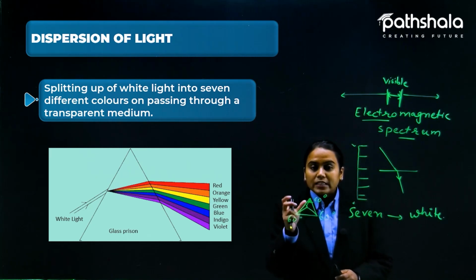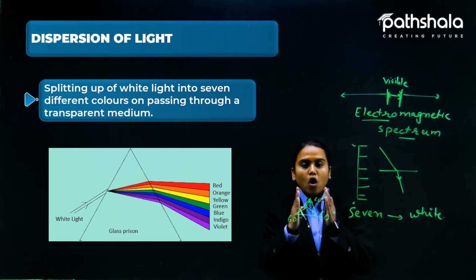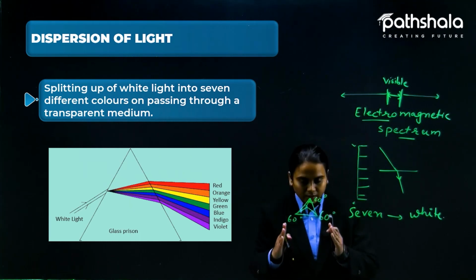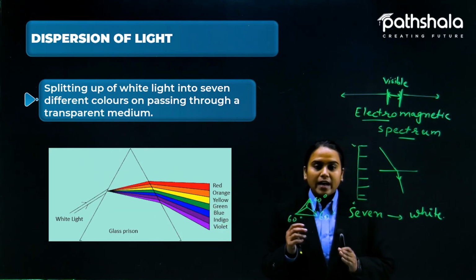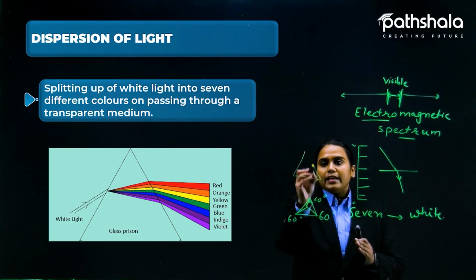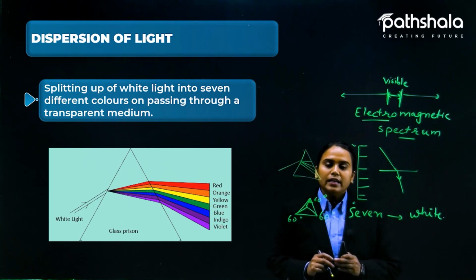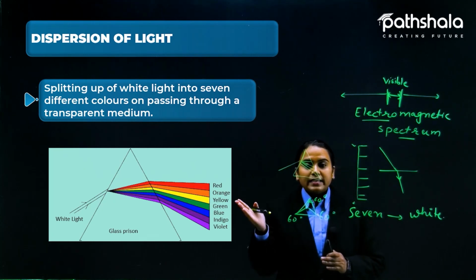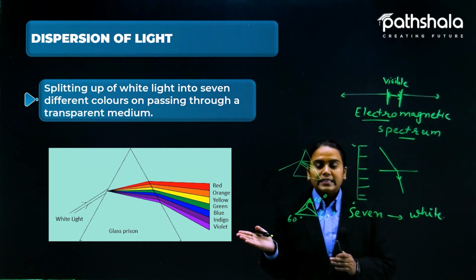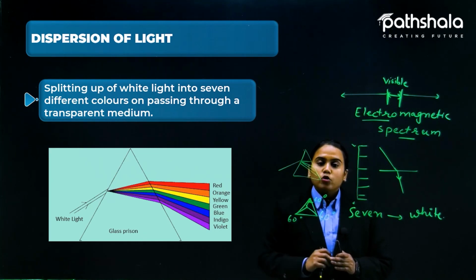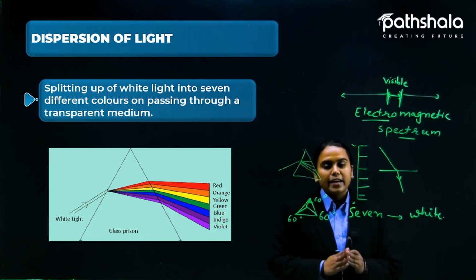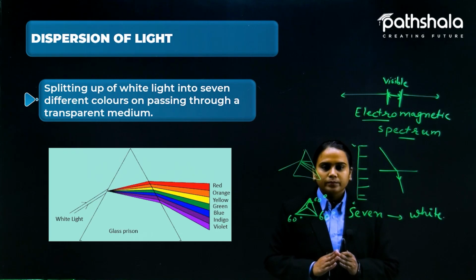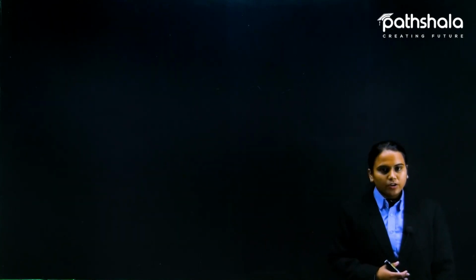When you see the side view of the prism, you will see a triangle. If you throw white light from one side, after passing through the prism it splits into 7 constituent colors. As you can see in the diagram, red is at the topmost part and violet is at the bottommost part. So dispersion of light is nothing but the splitting of white light into 7 constituent colors.